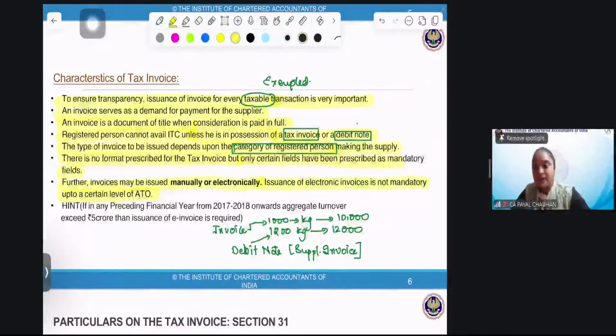Did you people get it? Did you get the topic now? What is a supplementary invoice? Perfect. Shall I proceed? Perfect. Okay. Now, back to our class again.